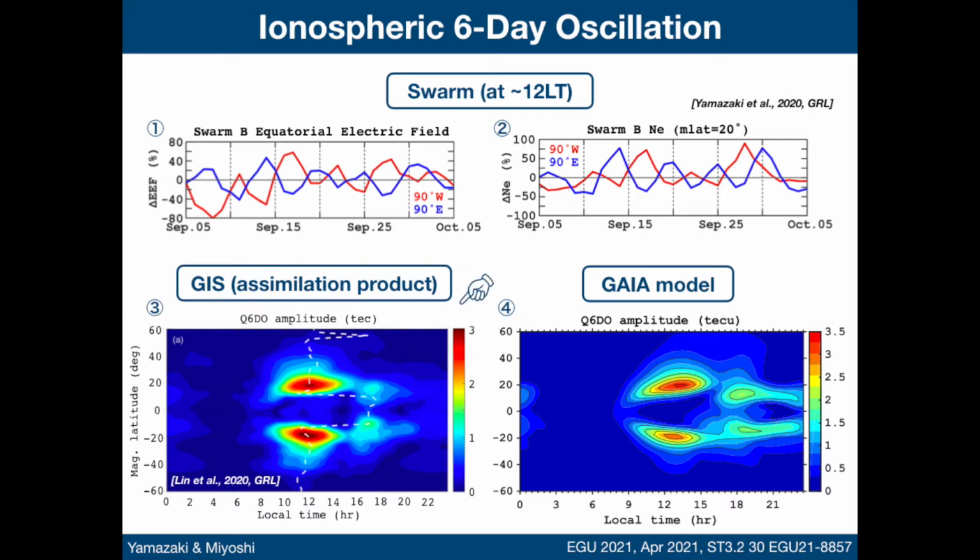Panel 3 shows the amplitude of the 6-day oscillation in total electron content at each local time and magnetic latitude, as reported by Lin et al. 2020. The local time and magnetic latitude structures of the amplitude reflect the pattern of the equatorial ionization anomaly, so it is likely that the ionospheric 6-day oscillation is produced through the modulation of the equatorial plasma fountain. Panel 4 shows the corresponding result obtained from the GAIA model. GAIA reproduces the ionospheric 6-day oscillation during the September 2019 SSW.